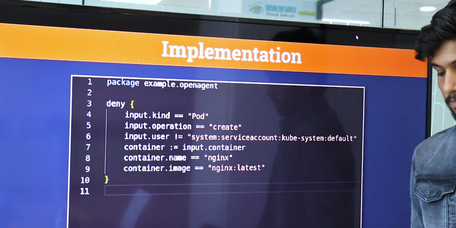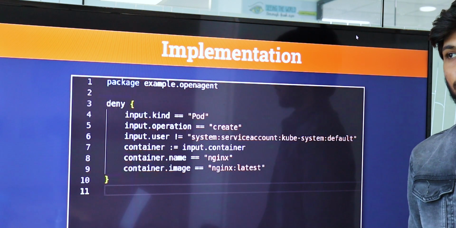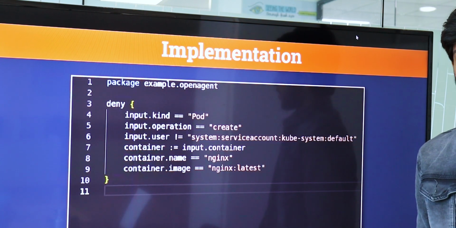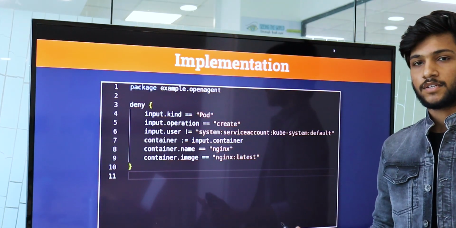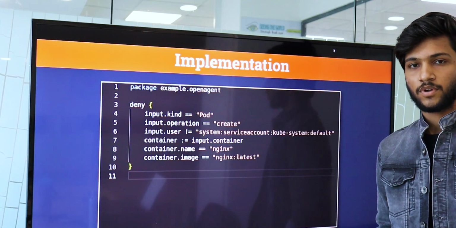In this scenario, the policy is that any user who wants to use a Nginx latest image, with this latest tag, can't implement it and can't take the Nginx latest image in our Kubernetes code as well as Terraform.